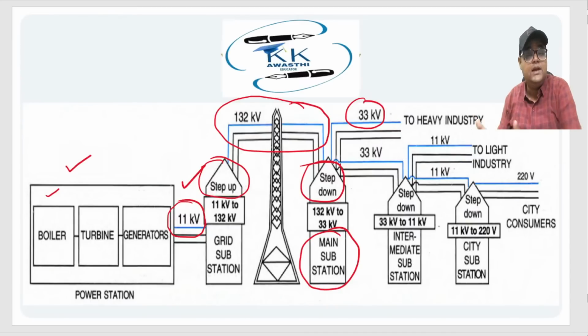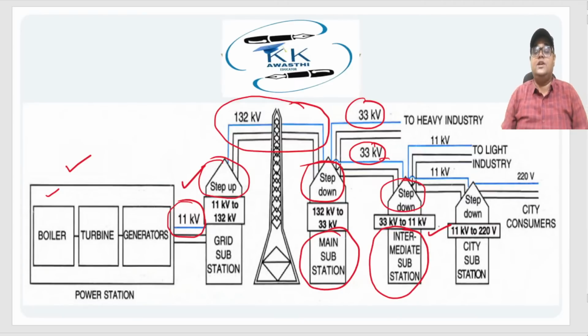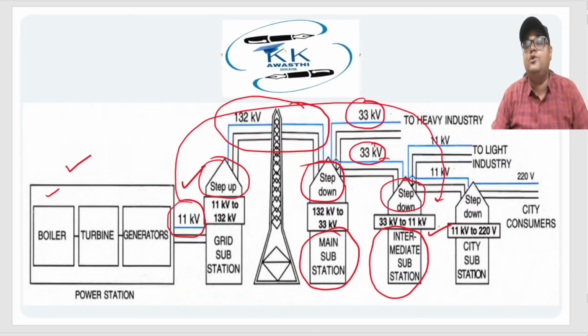And what happens to the other part? This 33 kV is further stepped down to 11 kV at the intermediate substation. Now just see, you generated it at 11 kV and finally you stepped it down to 11 kV. Now the circle is complete. Again, I'm coming back to the same question. Sir, if I had to use it at 11 kV, then why did we step it up? I guess now you understand the answer.